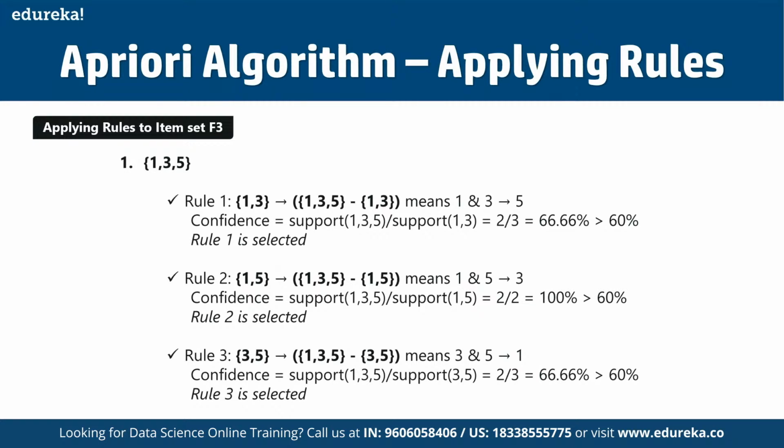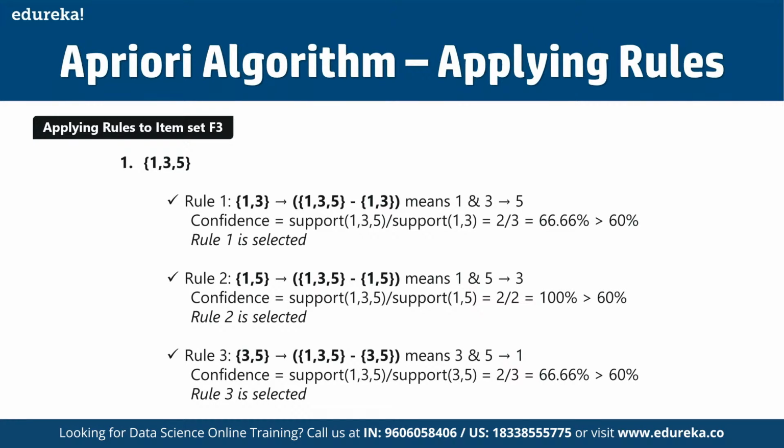In rule 2 we have 15 implies 3, that is 135 minus 15. That means if someone is purchasing 1 and 5, then they have a good possibility of going for 3 as well. For finding the confidence, we divide the support of 135 by the support of 15. That's 2 by 2, which translates to 100%, much greater than 60%.